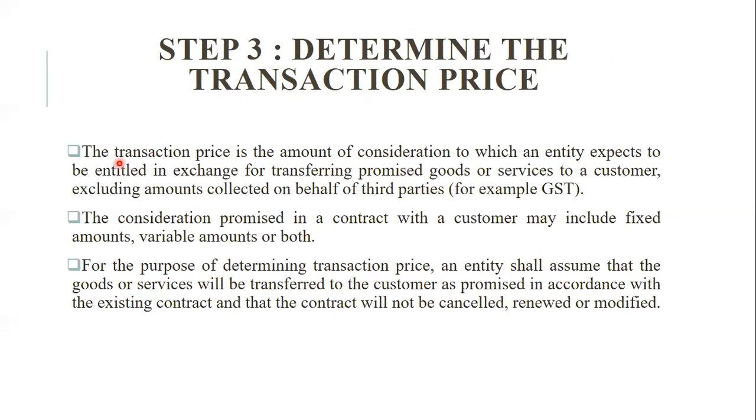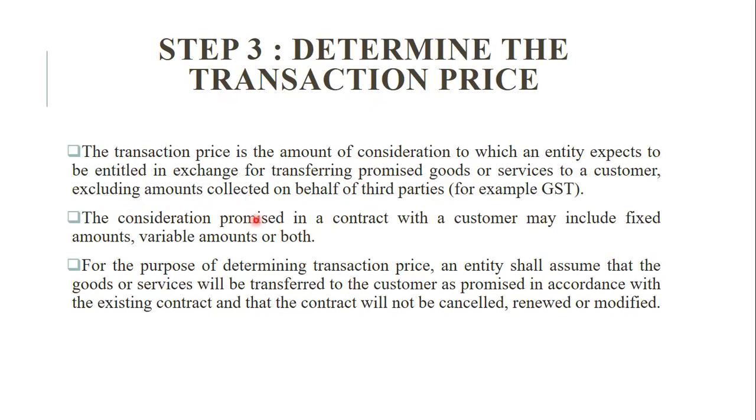The transaction price is the amount of consideration which the entity expects to be entitled in exchange of transferring promised goods or services to a customer, excluding amount collected on behalf of third party की GST सोडून किती अमाउंट मिळणार आहे त्यांना, that should be called as a consideration or transaction price.